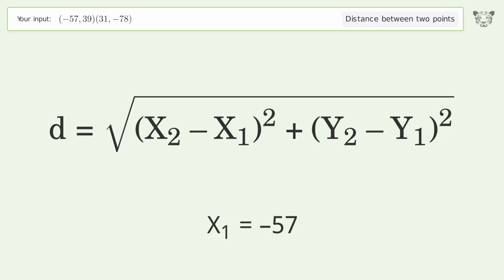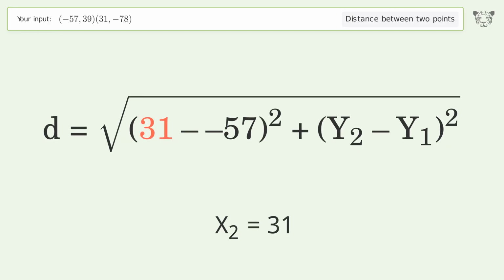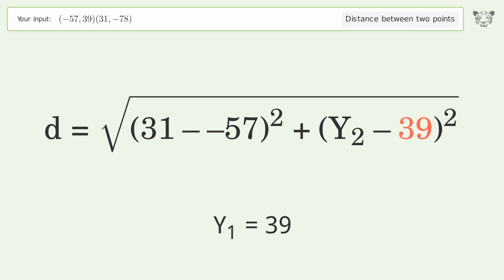x1 equals -57. x2 equals 31. y1 equals 39. y2 equals -78.